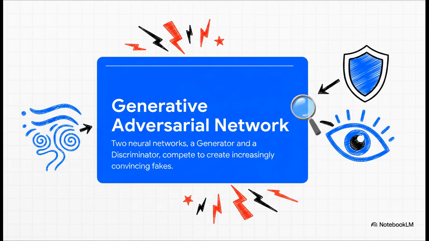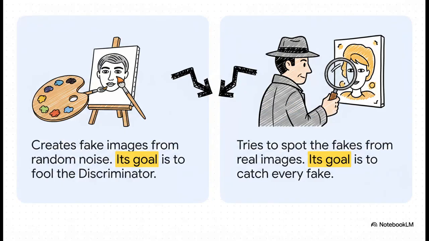Well, the tech behind it is called a GAN, which stands for Generative Adversarial Network. And the most important word there is adversarial, because it's not just one AI working alone. It's actually two AIs locked in a constant battle with each other. And this is the perfect way to think about it.